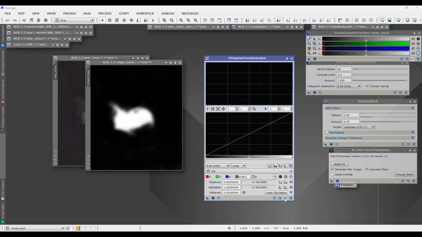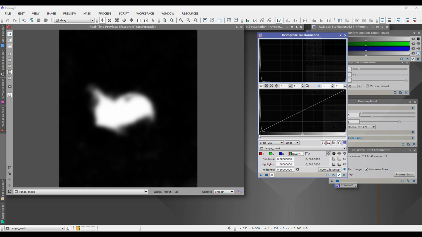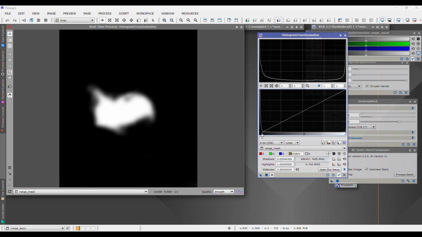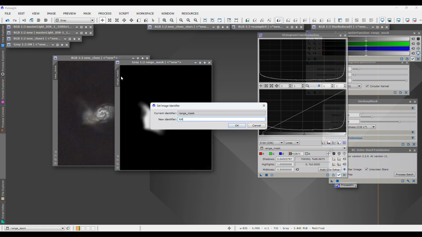We'll reset that. We'll click the checkbox knowing that we're dealing with this. We'll open up the preview by clicking the circle, and then we're going to back down our black point to where we're hiding this background image area to really only focus on the galaxy itself there with the range mask. Once we are happy, we hit the blue square, apply that, and then we're going to rename this RM for range mask.